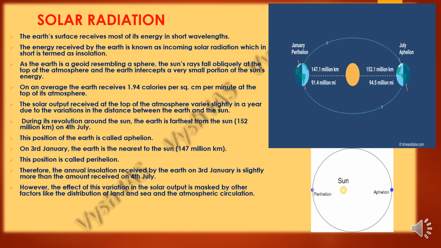However, the effect of this variation in the solar output gets masked by other factors like the distribution of land and sea across the Earth, and also the atmospheric circulation of wind. It won't influence it so much. This variation in the solar output does not have a great impact on the daily weather changes on the surface of the Earth.